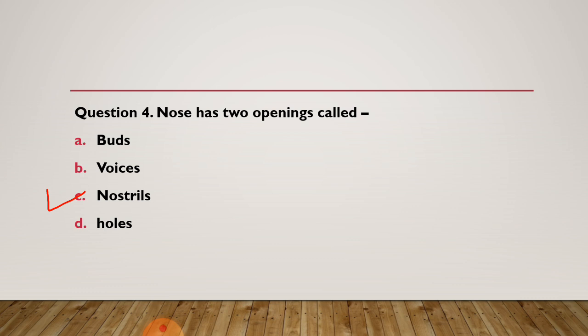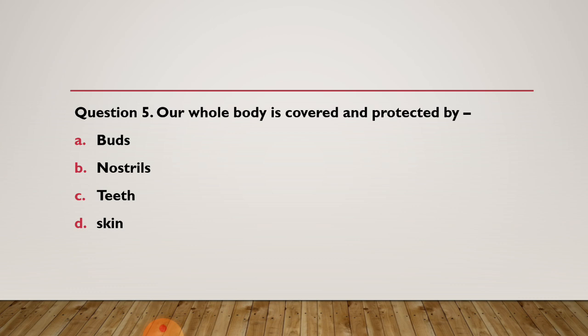Now moving to the next question. Question 5. Our whole body is covered and protected by: A. Buds, B. Nostrils, C. Teeth, D. Skin.